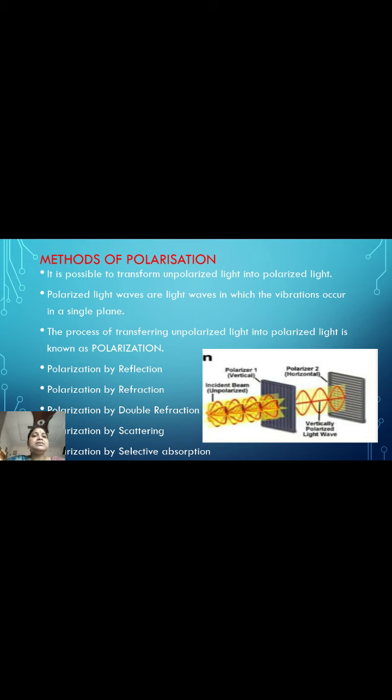The process of polarization is shown in the figure. Light is incident on the crystal plate in all directions. The polarizer eliminates light in many directions and passes only one direction. That is called polarized light.